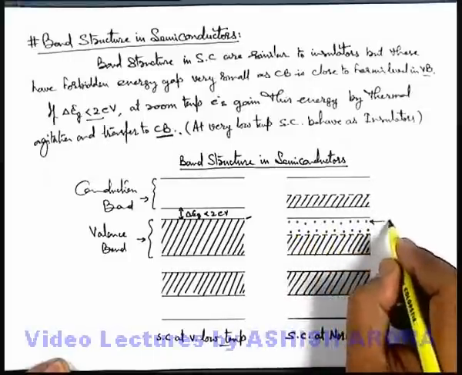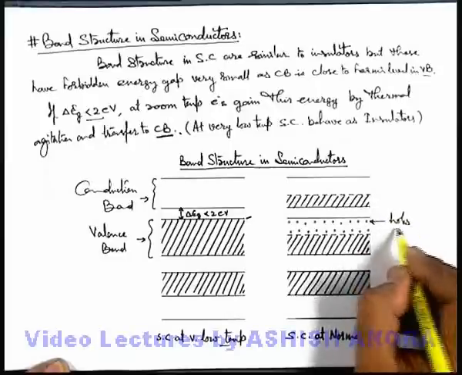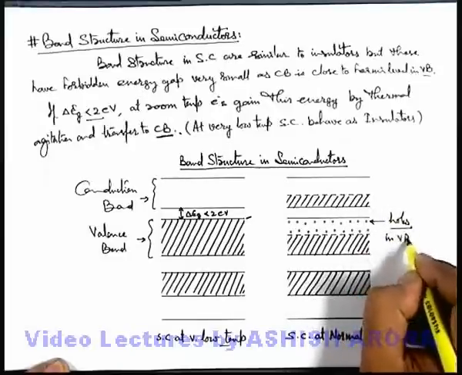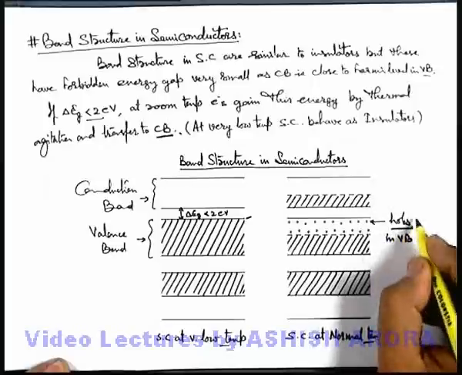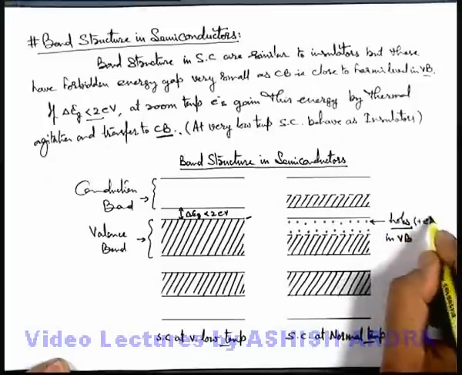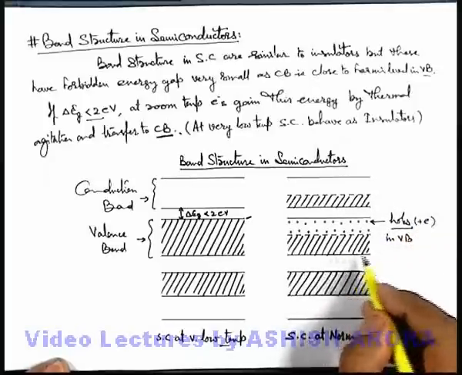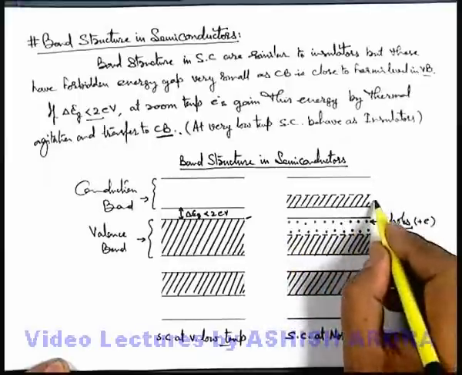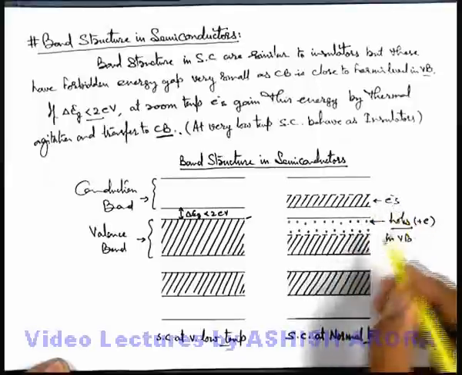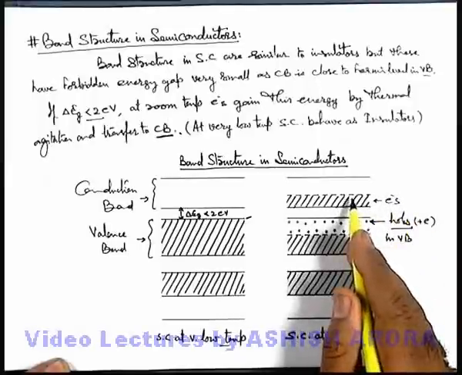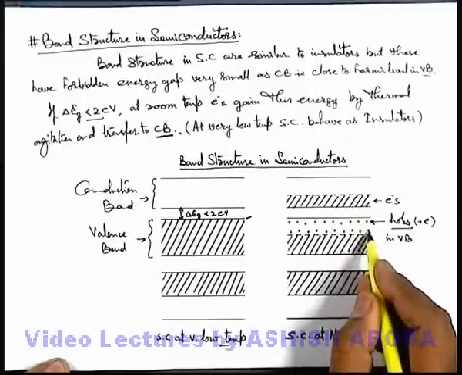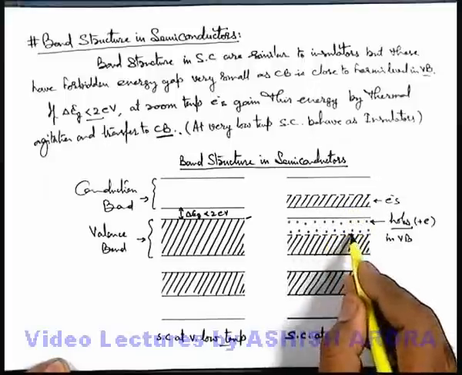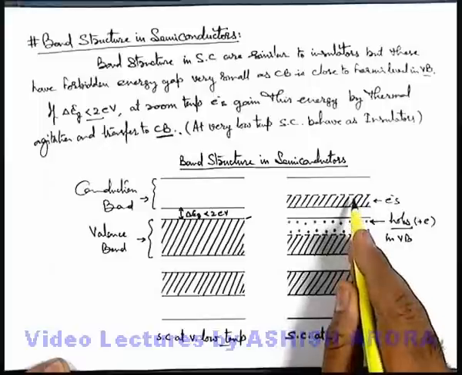These electron deficient spaces are termed as holes in valence band, which are considered to be equivalent to plus e charge, because valence band was earlier neutral, and if electrons are shifted to conduction band, some electron deficient spaces are developed in valence band because of transfer of electrons.